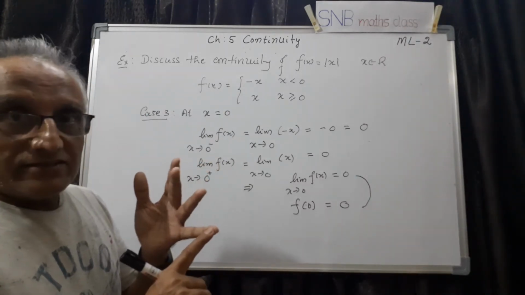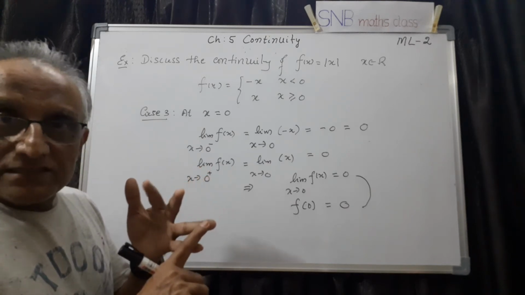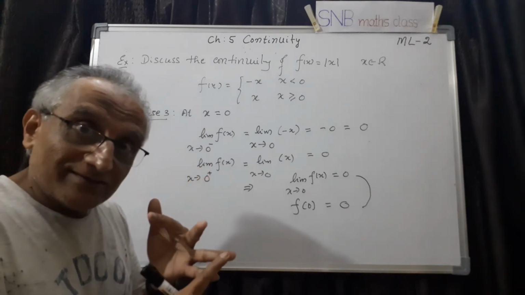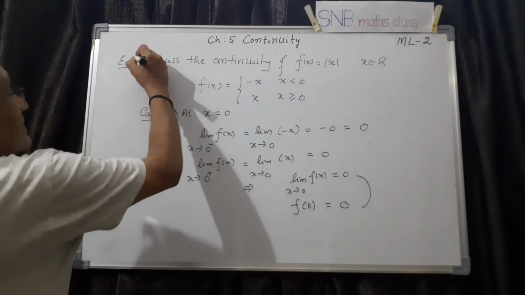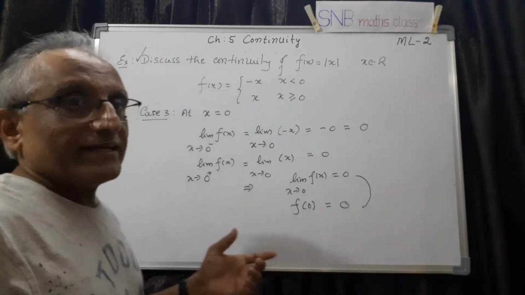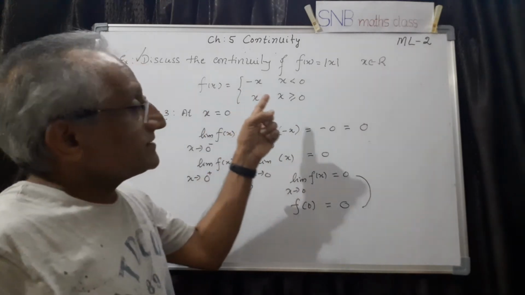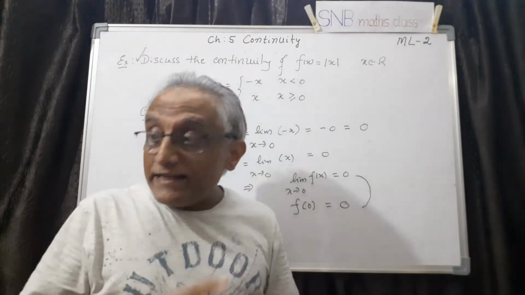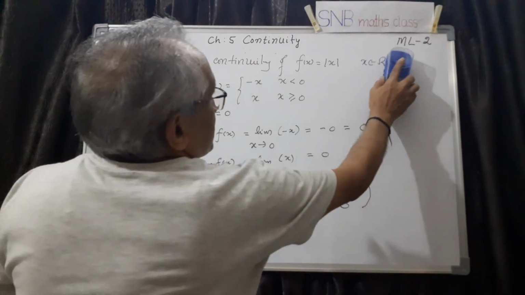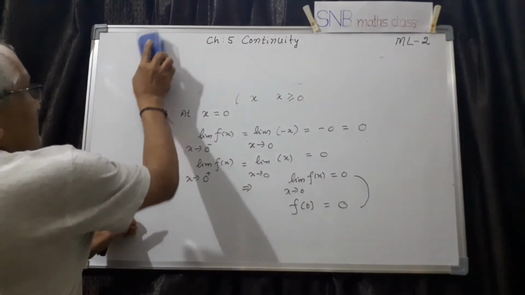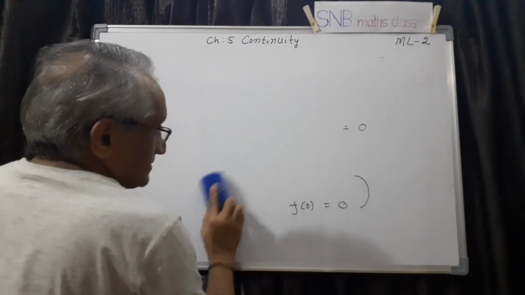For x negative it is continuous, for x positive also it is continuous for all values, and x equal to 0 also continuous, which means this is a continuous function. So the conclusion is that f of x equal to mod x is a continuous function for any value of x. That means it is continuous in its domain. So this is the first example.